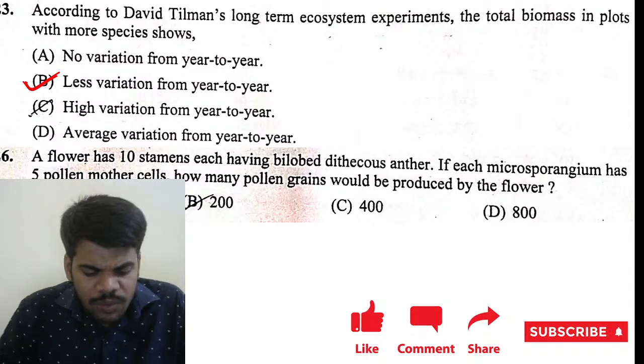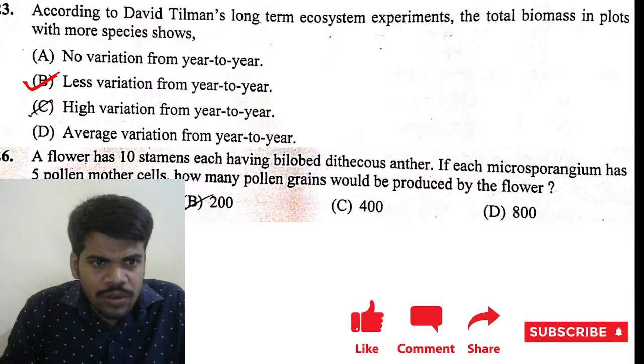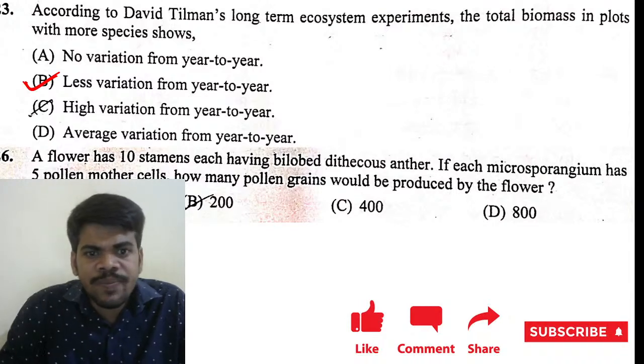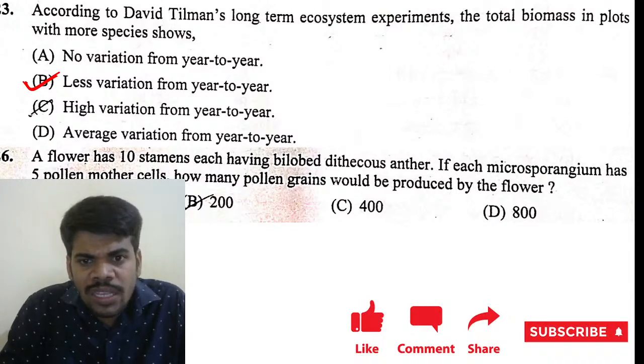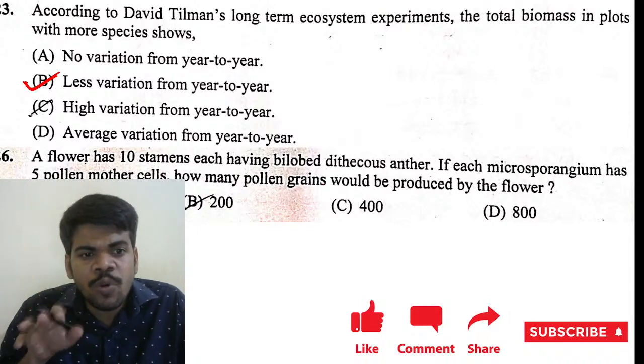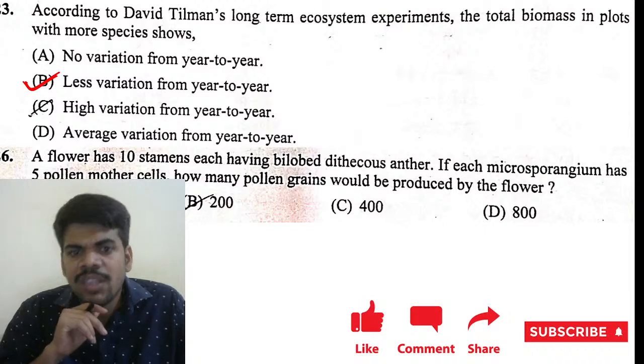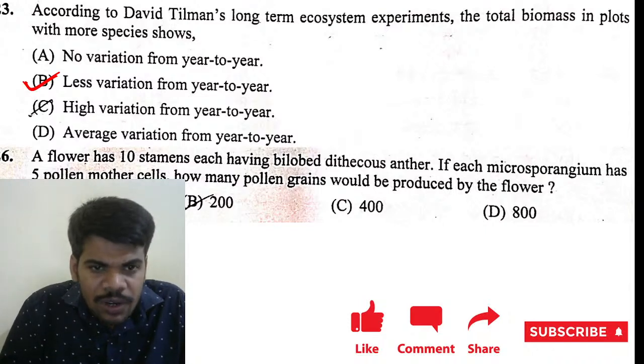Okay. Next, the 24th and 25th questions are deleted. 26th question. A flower has 10 stamens, each having a bilobed dithecous anther. If each microsporangium has 5 pollen mother cells, how many pollen grains would be produced by the flower? You can calculate this; the right answer is 200.